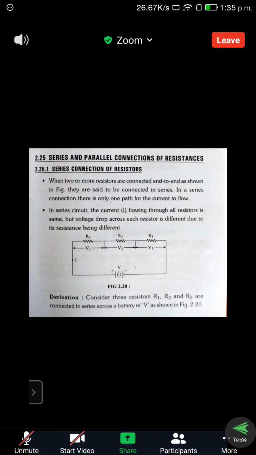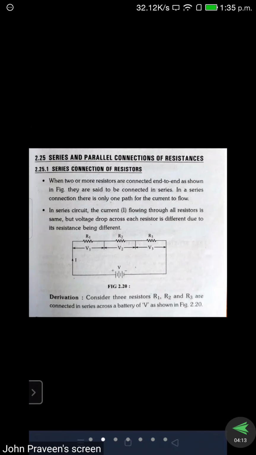So in this diagram we can see there are three resistors R1, R2, R3. We are assuming R1 has two ends 1 and 1 dash, R2 has 2 and 2 dash, R3 has 3 and 3 dash. We are assuming the voltage drop across each resistor is V1 at R1, V2 at R2, V3 at R3.